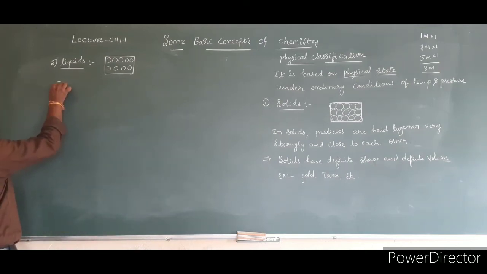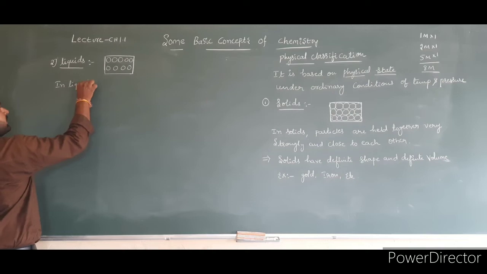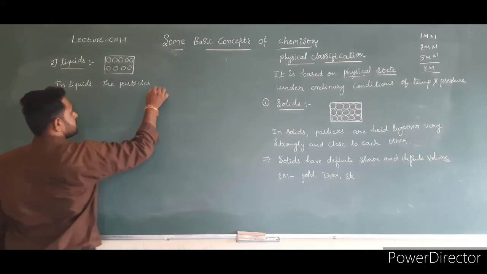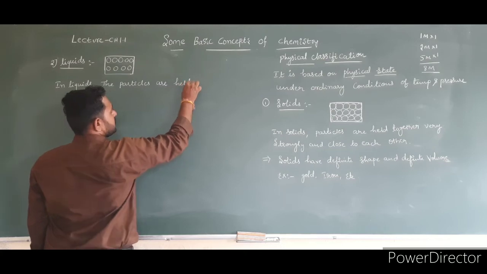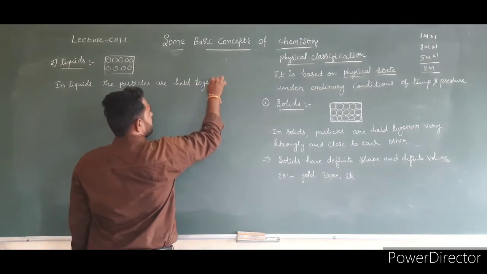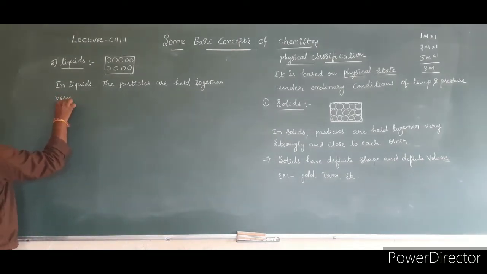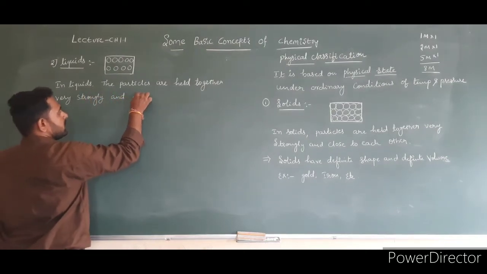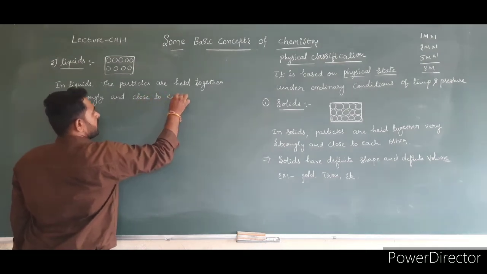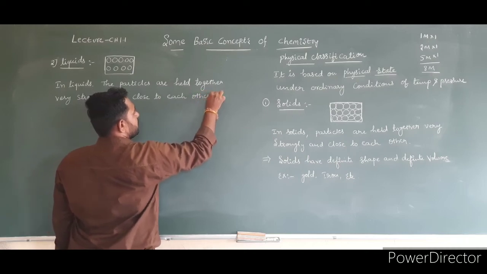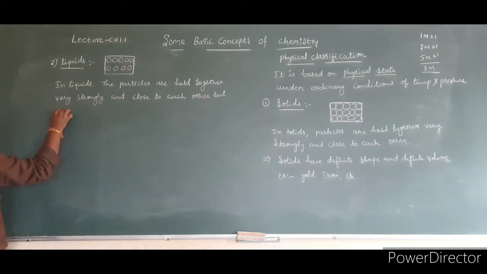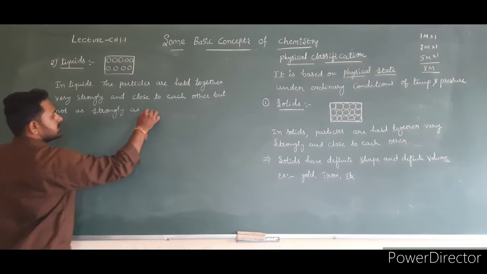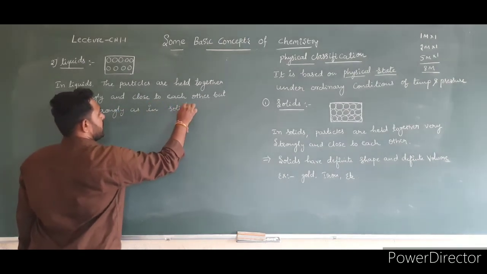In liquids, the particles are held together very strongly and close to each other, but not as strongly as in solids.